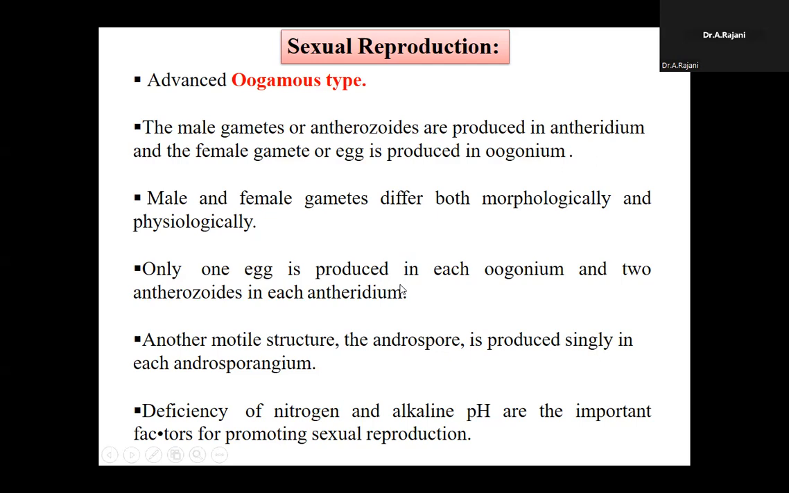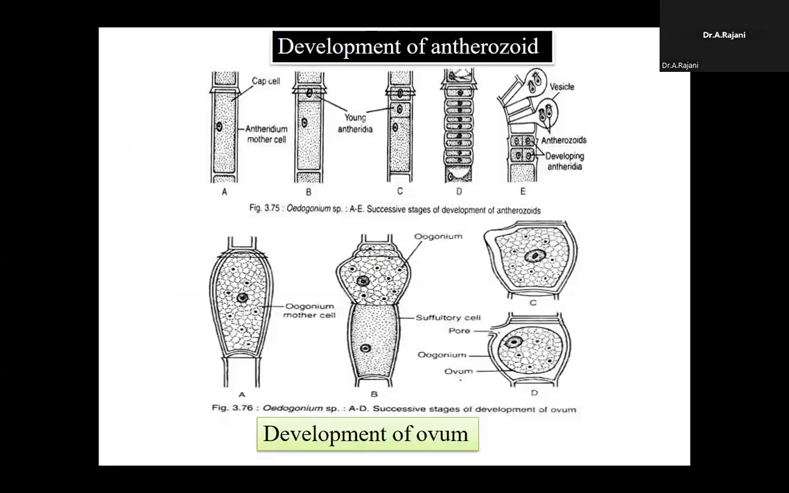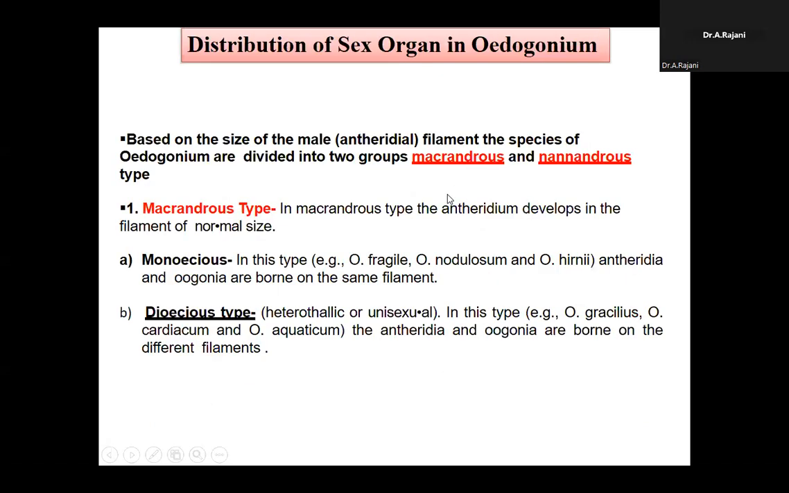In each oogonium, two antherozoids are present where the antheridium is there. Another motile structure, the androspore, is produced singly in the androsporangium. Here, next coming, see, this is the oogonium, how it forms the male and female gametophyte.